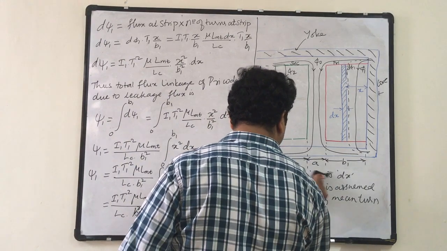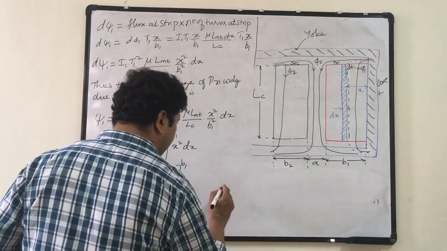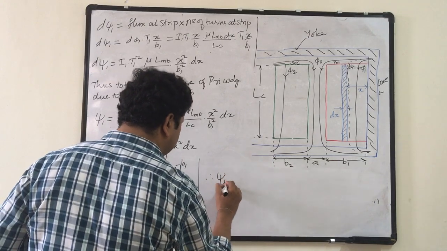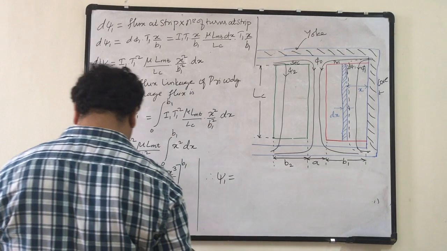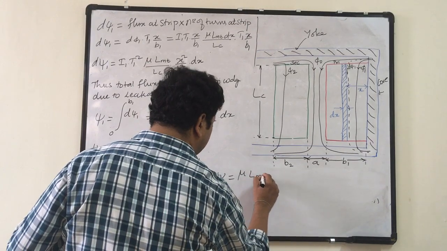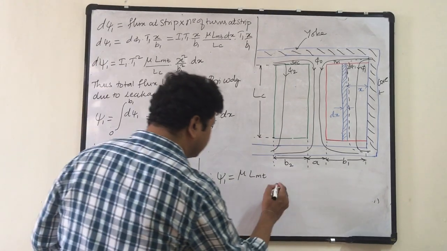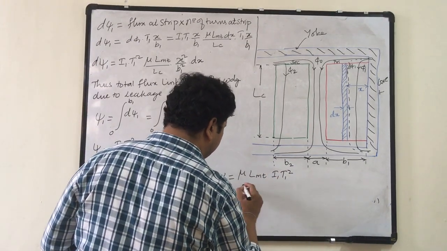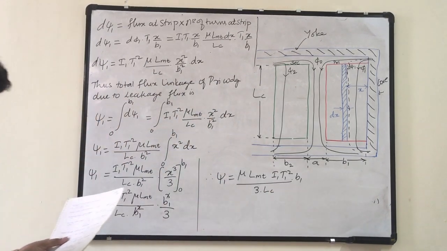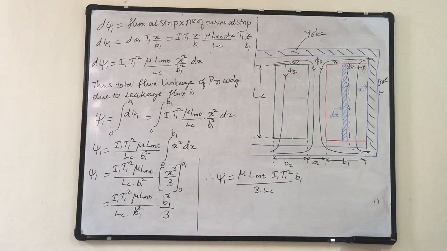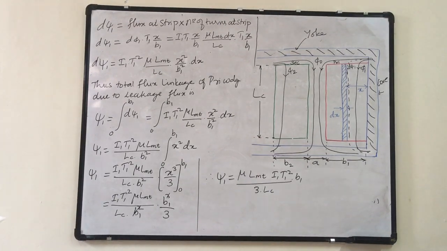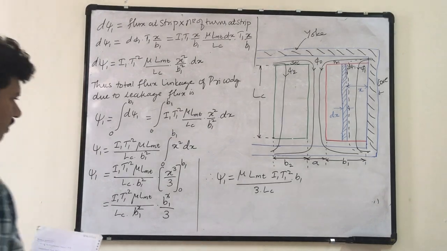Therefore psi 1 is equal to, taking constants earlier, mu LMT I1 T1 square into b1 divided by 3 into LC. Take this as equation 1.